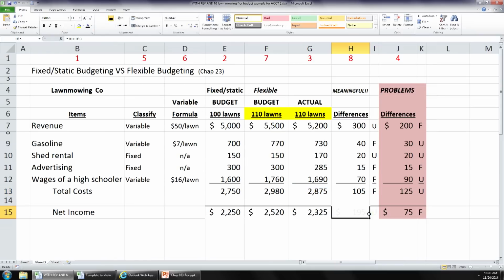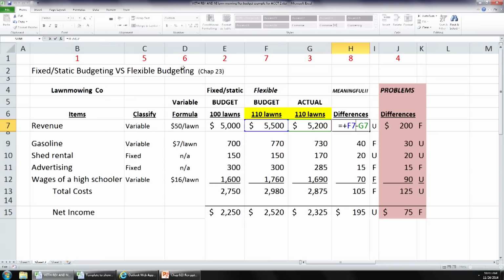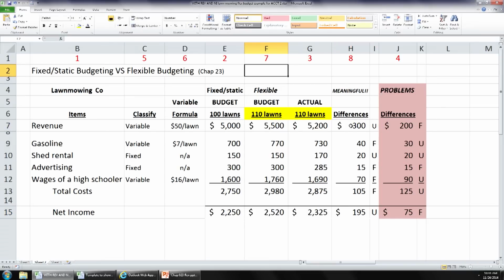And then if you do a net income between these two numbers, a net income difference, that's $195 unfavorable. Or you could net out a $300 unfavorable revenue difference with a 105 favorable cost difference, and that would net out to a 195 total net income unfavorable. You with me?